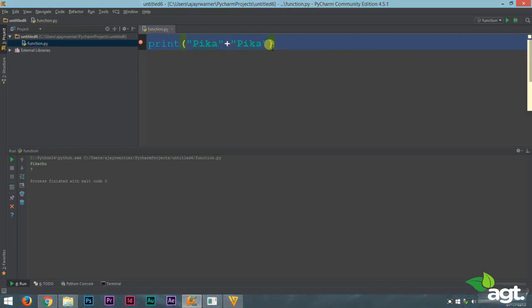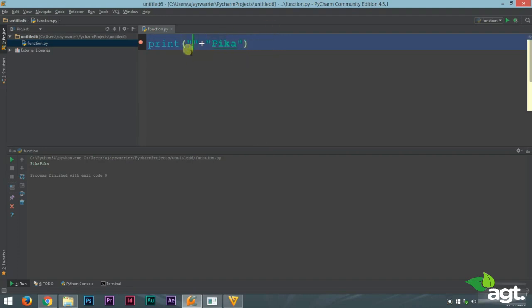What would happen if we printed this? What do you think? We get the output Pika Pika. That means it will just join those 2 strings into one single string. These 2 words get joined.